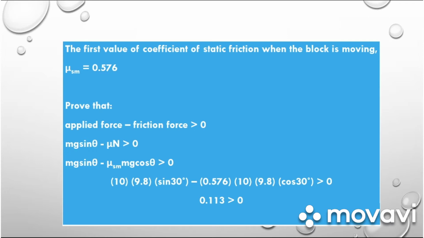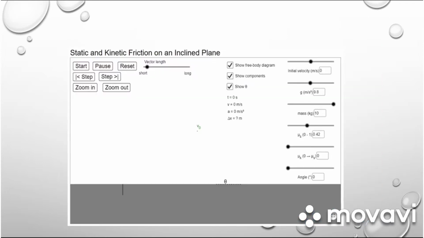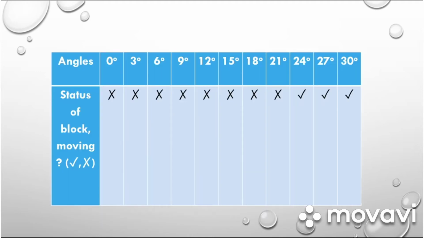In the next experiment, I must change the angle of the surface. This is the result of the movement experiment when I change the angle. Based on this experiment, we can see the block stays static from an angle of 0 degrees until 21 degrees, but the block starts moving from an angle of 24 degrees until 30 degrees.